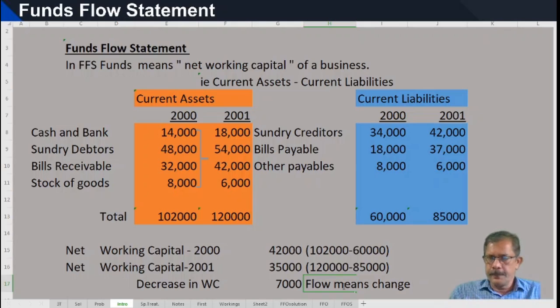From 2000 to 2001, the working capital has decreased by 7,000 rupees. The statement which shows the change in working capital over a period is known as funds flow statement.